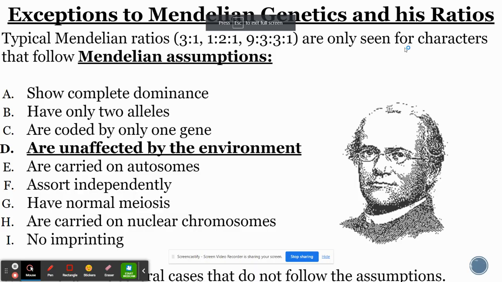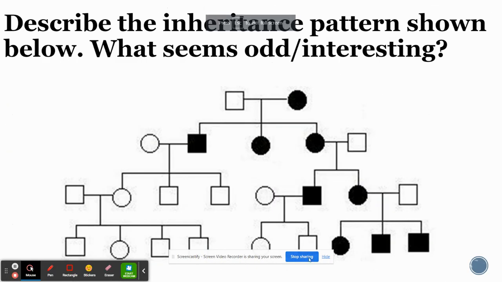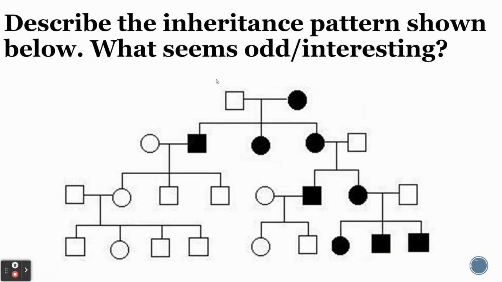In this video, we're going to take a look at the other exceptions to Mendelian genetics. So let's take a look at this pedigree here. At this point, you have seen pedigrees before, and look at the patterns of inheritance. What seems a bit odd? Pause the video, think about it.